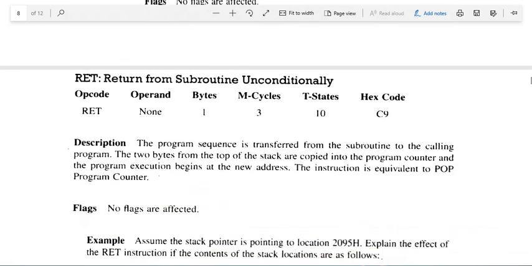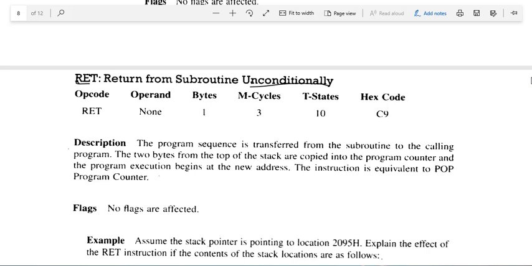Now as I already told you previously, whenever we go to the subroutine, at the end of the subroutine we have an instruction RET. So whenever the processor reads this instruction, it will go back to the main program. This return is an instruction by which, after execution of the subroutine, the program goes back to the main program. So, return unconditionally.